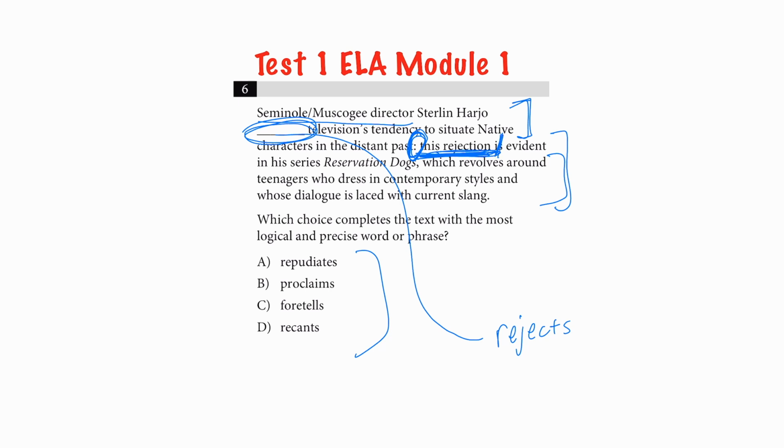So I'm going through and I might know that proclaims sounds positive, foretells also does, and recants could work. So I think most people are going to be guessing between A and D, and that might just be a 50-50, right? The fact here being word meaning, there might not be much you can do if you just don't know the word meaning. If you do know that recant means to kind of take something back, then you might end up at A, and to repudiate, or to kind of reject it, would be the correct answer.